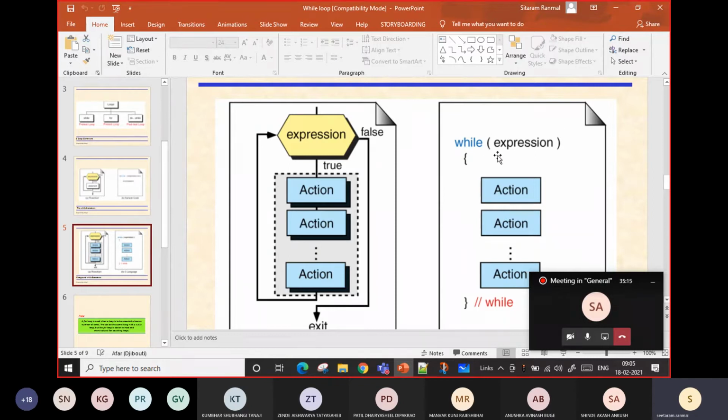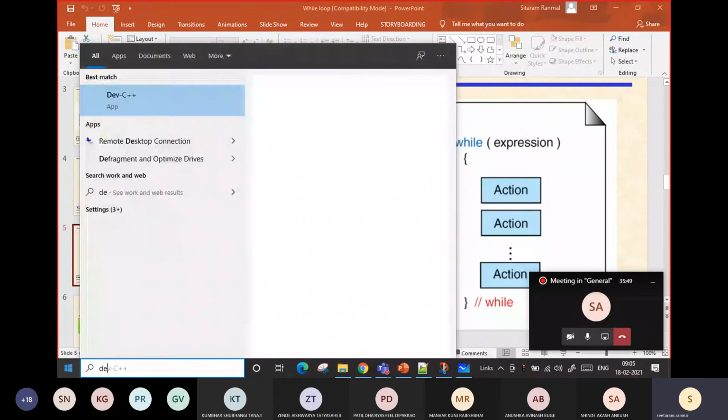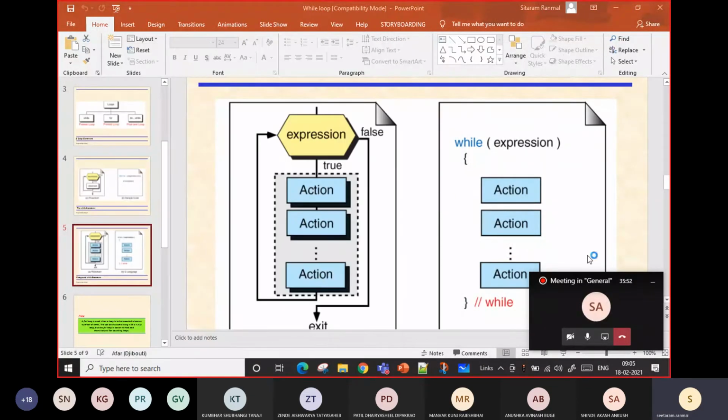So in the for loop, what happens? We have the initialization. After that, we will have the condition. Then it will go inside. At the end, it will go up for the update, and again it will check the condition. In the while loop, whatever initialization you have to do should be before the while loop. After that, there is a condition, and then there will be the action. We will see some simple programs so that you will have a better understanding.